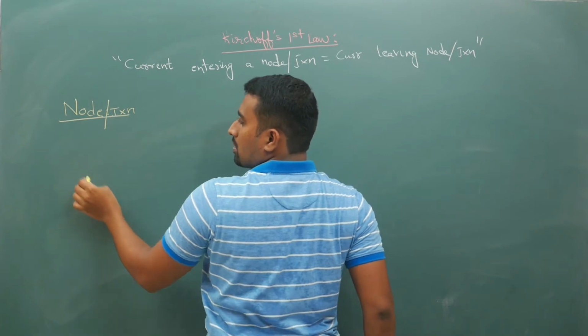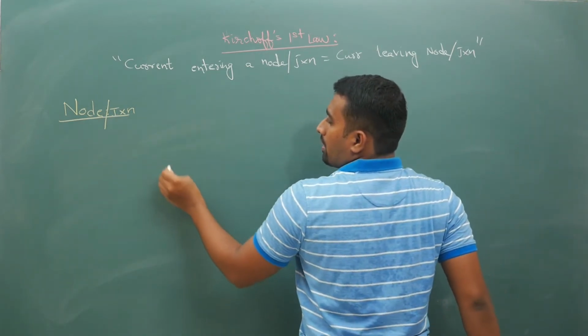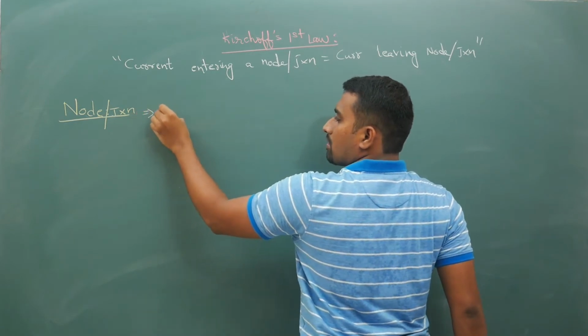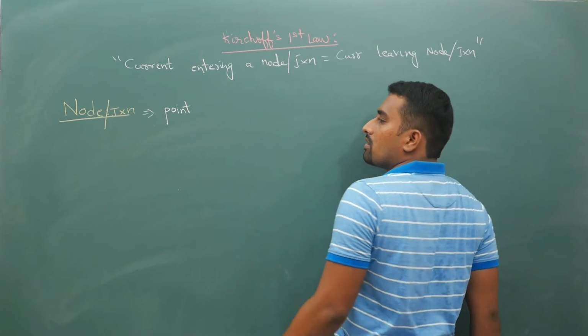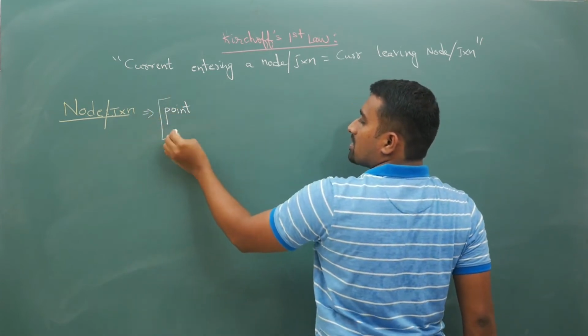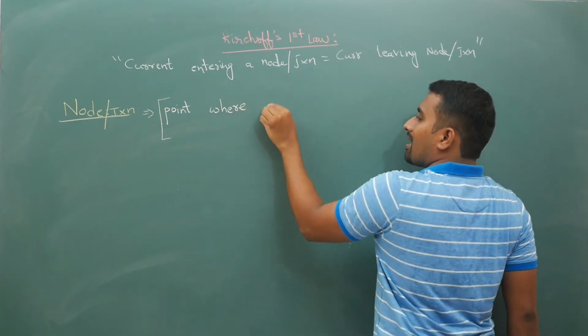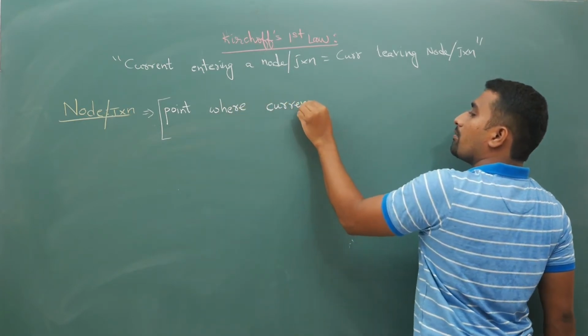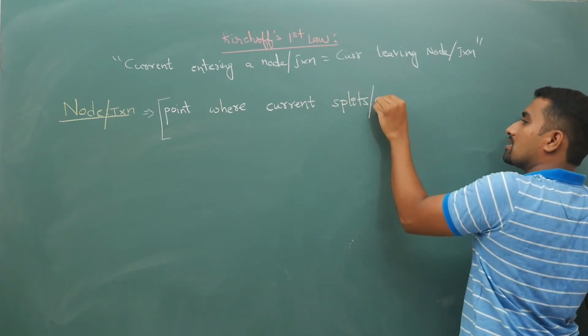A node or junction is a point where current splits or combines.